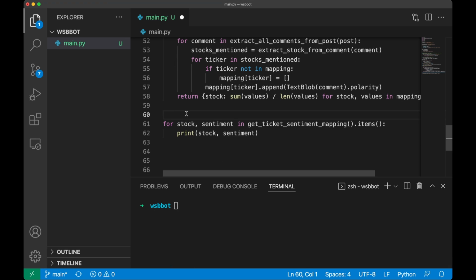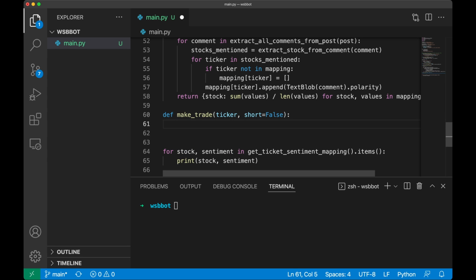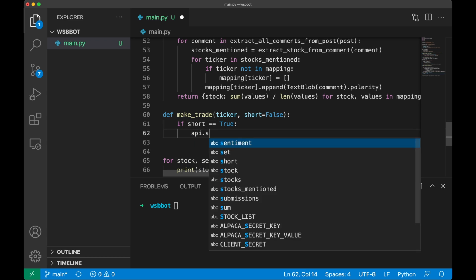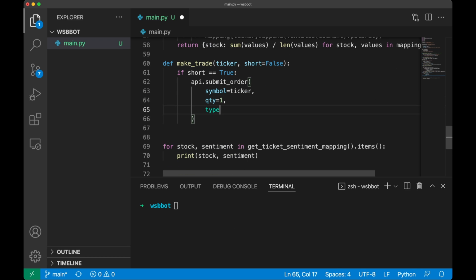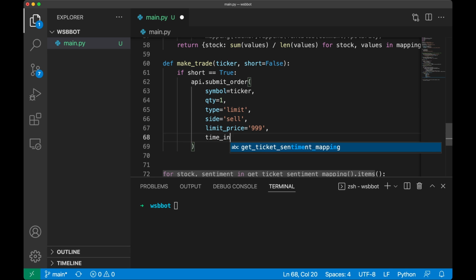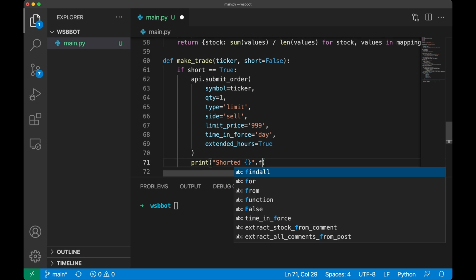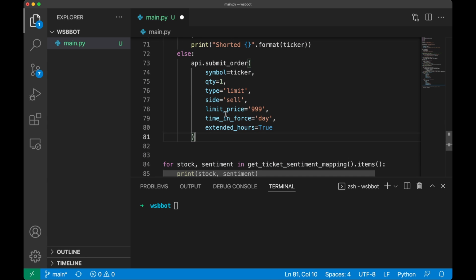I'm going to create a function here that's literally just called make trade. It's going to take in a stock ticker, and then we tell it if we want to short it or go long on the stock. If we're shorting the stock, then we submit a sell order. I'm not even going to begin to pretend that I understand what's going on in this function call, so you can just copy this, like how I copied it from the docs. Then we do basically the same thing if we're not shorting the stock. I'm just going to copy this and change sell to buy.